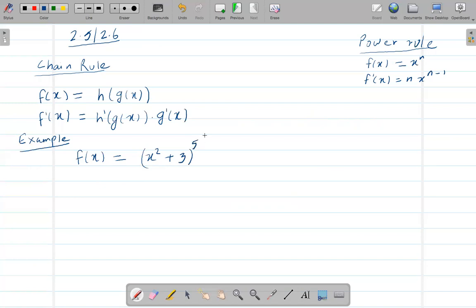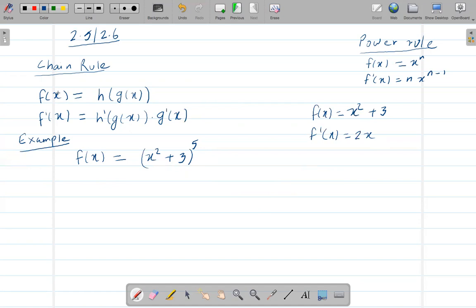Okay, so now here, if there is just x squared plus 3, then we can easily take the derivative of this using the power rule, right? You can just take the derivative of x squared, which is, when I bring the 2 down, 2 times x to the power 2 minus 1, which is just 1, plus the derivative of just a number, which is 0, so I don't have to write that. But now I have this extra power of 5 here.